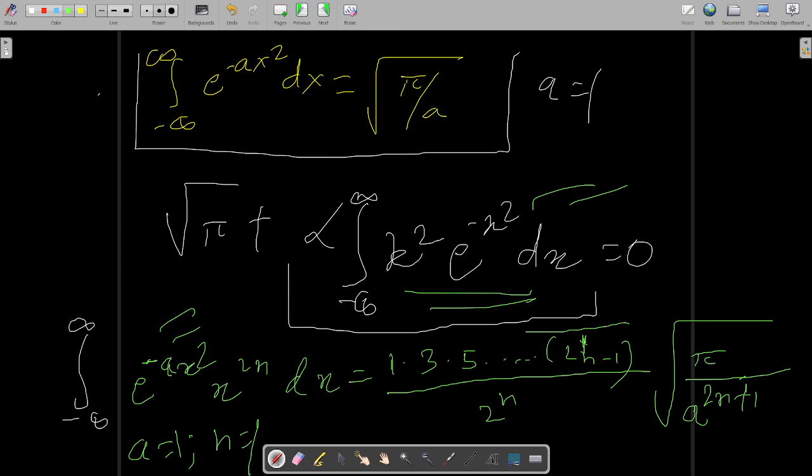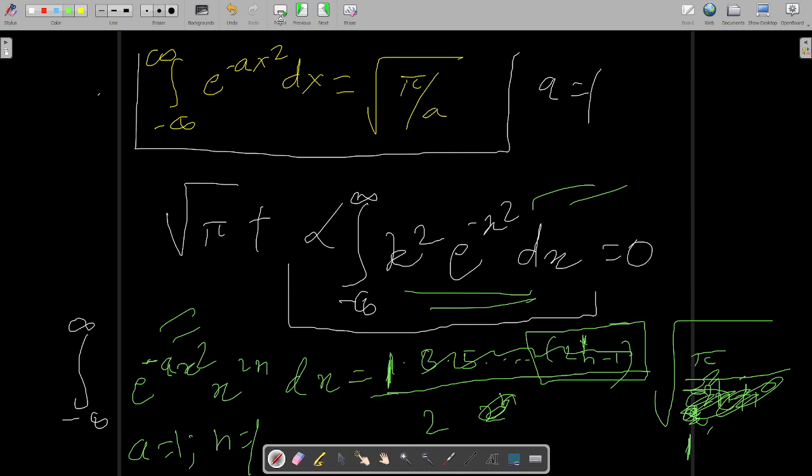After I put n equal to 1, 2 into 1 minus 1 becomes 1, so all these terms are gone and I am left with only 1. So 2 to the power n, when n equal to 1, becomes 2. And a is also 1, and 1 to the power anything is 1, so this term is also gone. So I am left with 1 by 2 root pi.